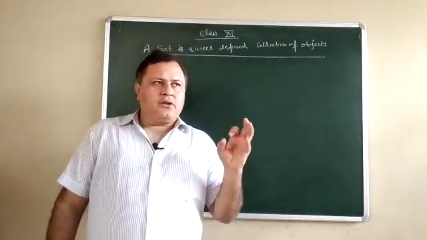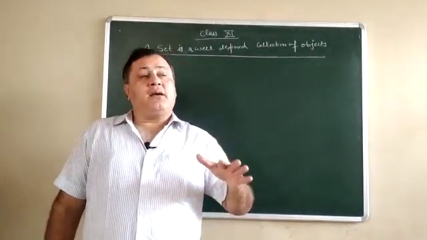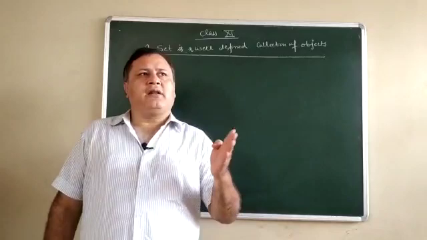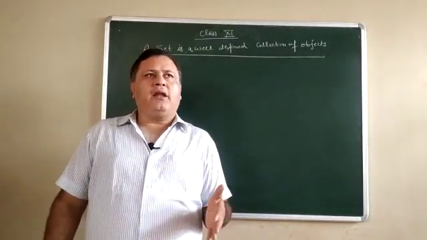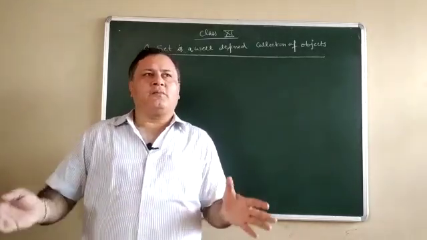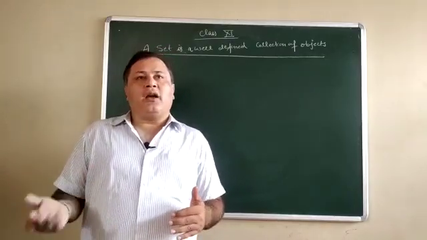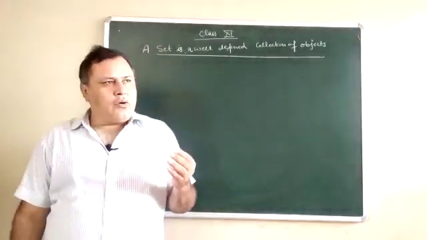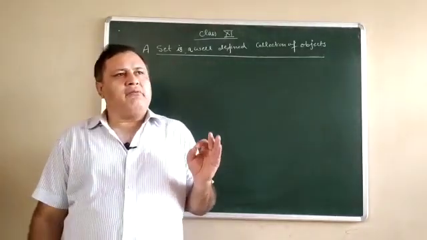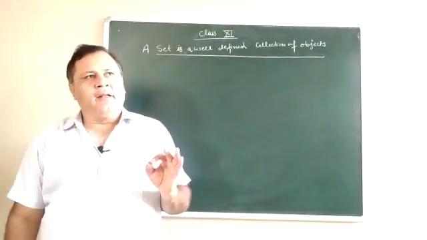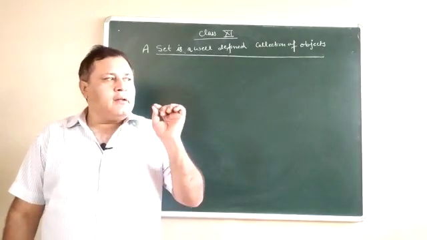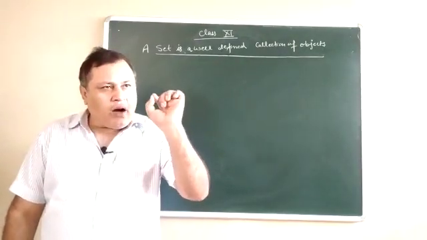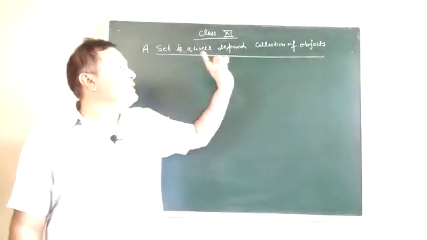Now see, these are the four major subjects in science as well as in commerce. Similarly, in the case of humanities, there are a lot of subjects. It depends upon the choice of the student what type of subject he has taken. So the set will be well defined only when it is well defined to others, then we can say it is a set.